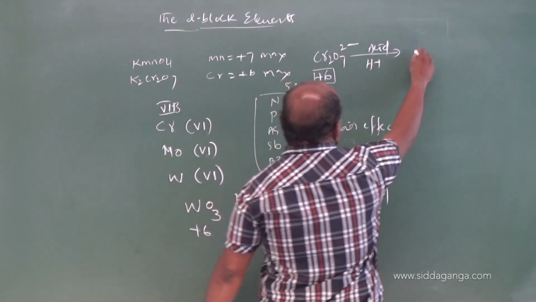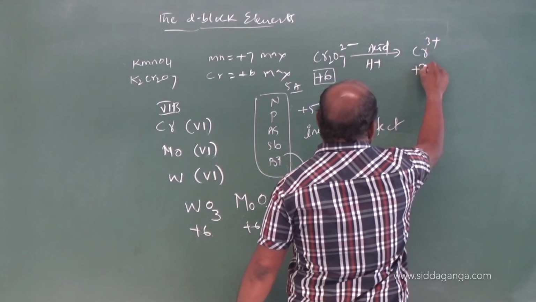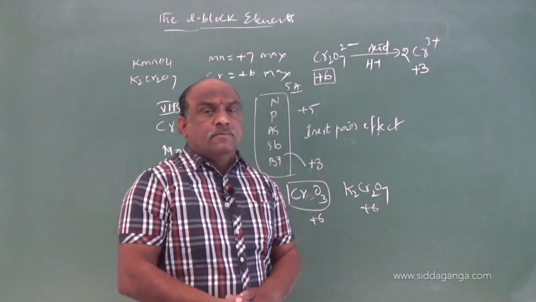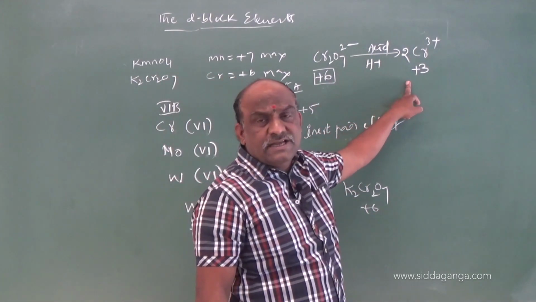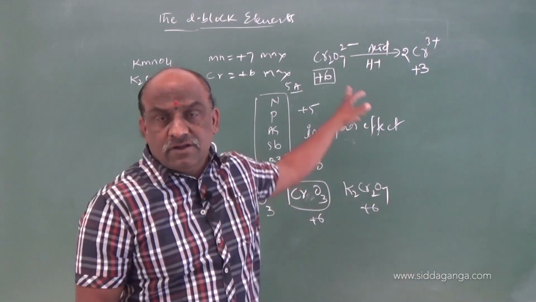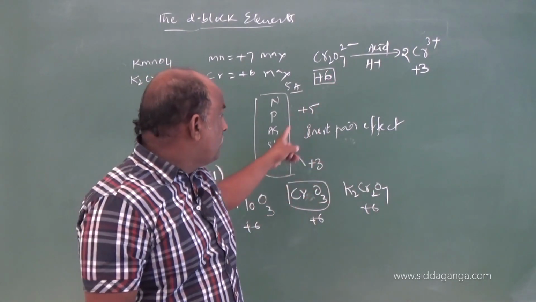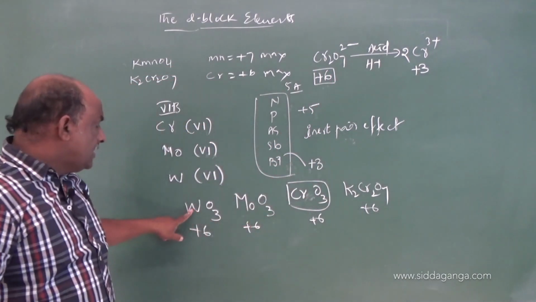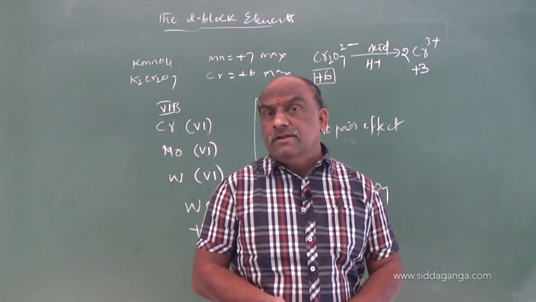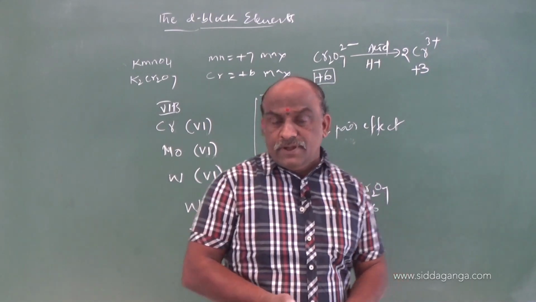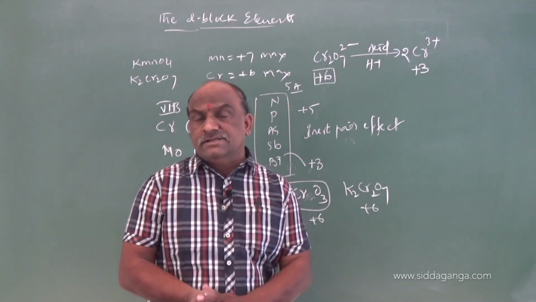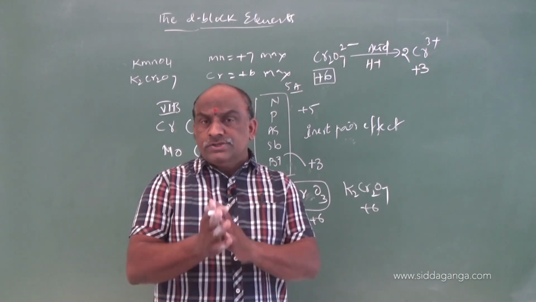Acidic medium means H+. It is converted into Cr3+. What is the oxidation number? It is +3. +6 to +3 decreases. Which reaction is it? Reduction reaction. The species involved in reduction is called the oxidizing agent. So chromium acts as an oxidizing agent, while WO3 and MoO3, tungsten oxide and molybdenum oxides, are not considered oxidizing agents. Clear it is. I hope you understood this point.